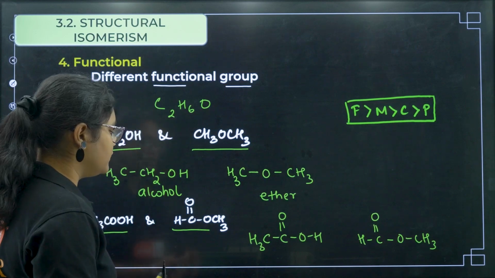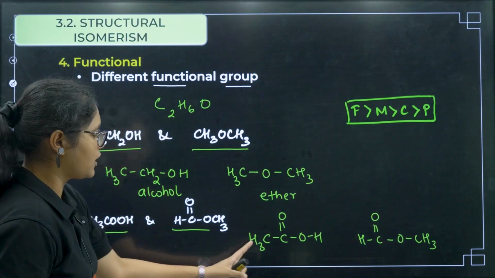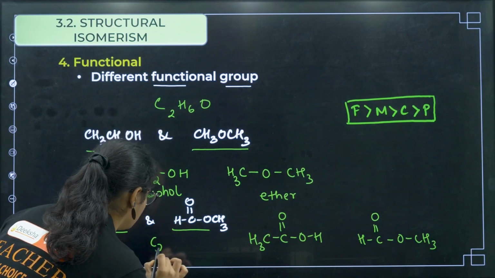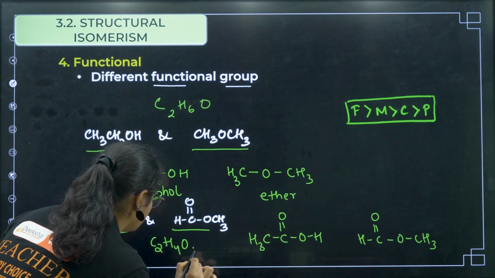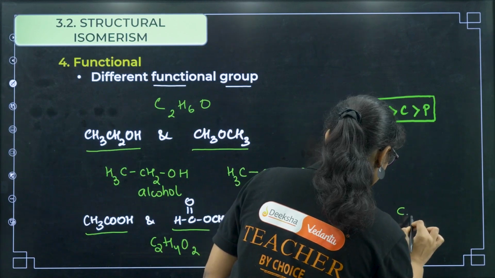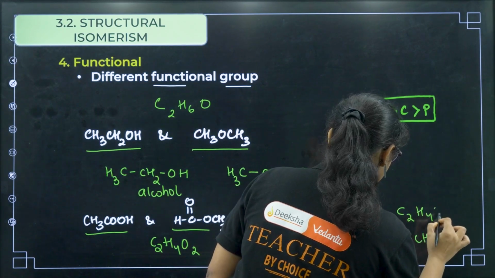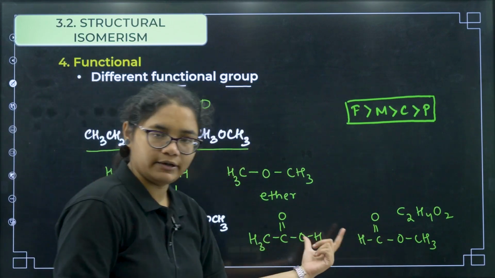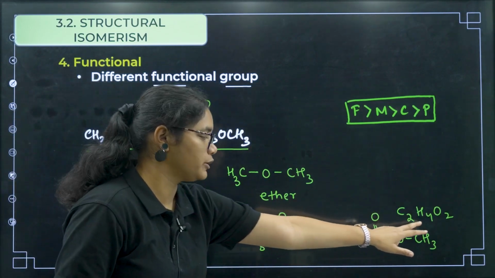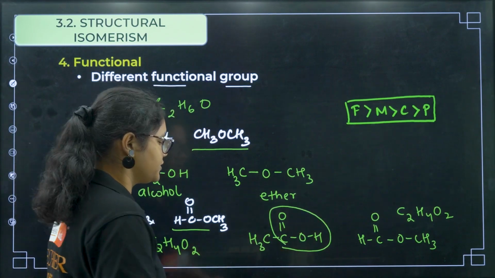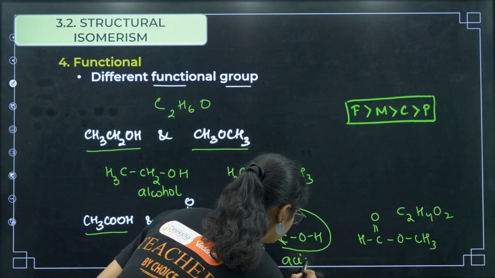Now 2 carbons are there, then we have 4 hydrogens and 2 oxygens, and next you have again 2 carbons, 4 hydrogens and 2 oxygens, right? So now you can see these two are equal, that means the molecular formula is the same, but here which functional group is present? COOH. This is a carboxylic acid group, right?